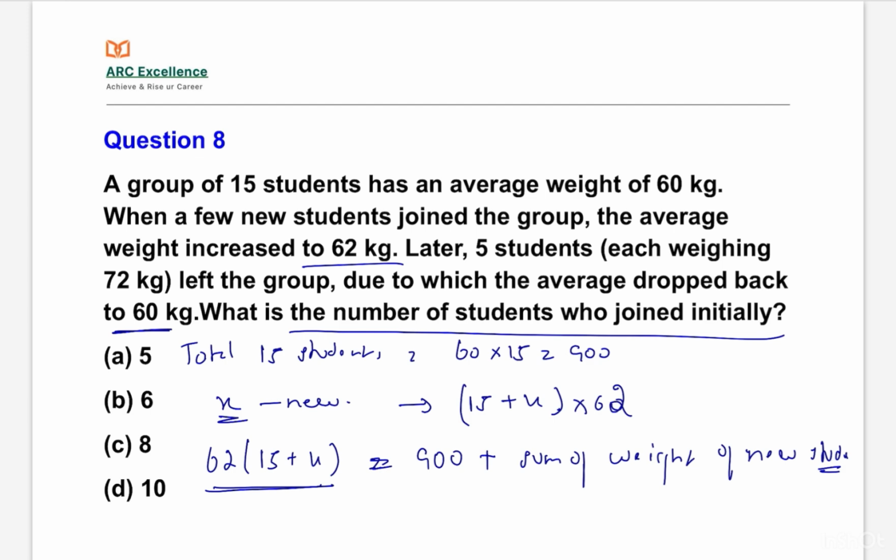So by calculating this we get 930 plus 62x is equal to 900 plus the sum of the weight of new students.